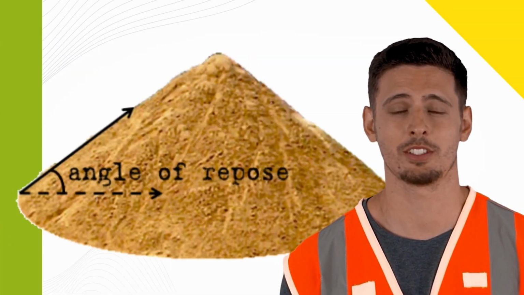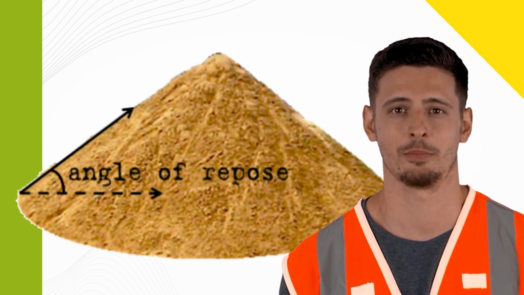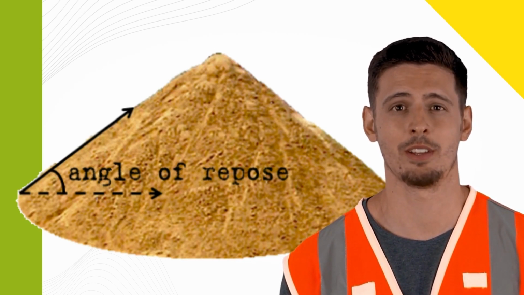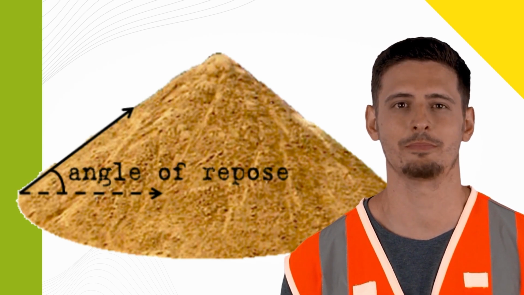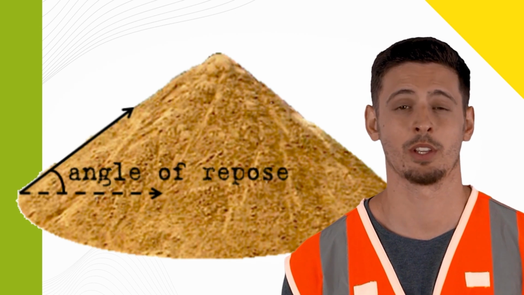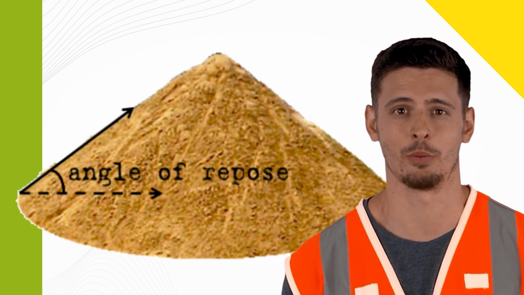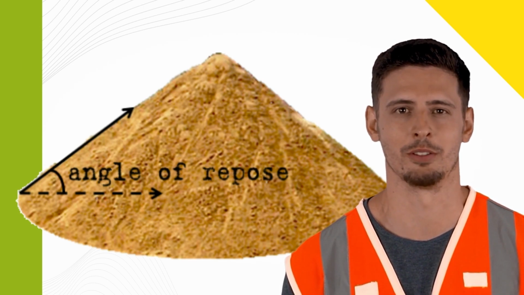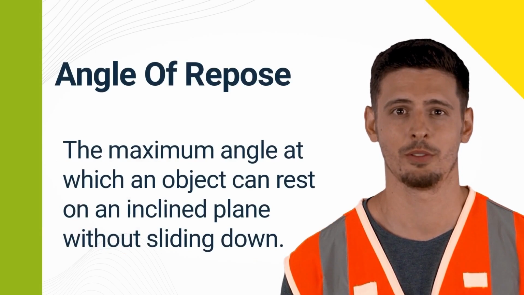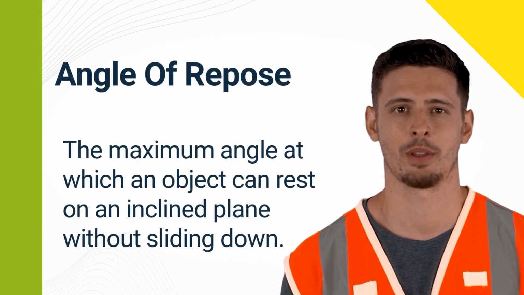When bulk materials are stacked onto a horizontal surface such as grain storage structures, grain pods, bunkers, or exterior ground piles, a conical pile will form. The angle of repose is related to the density, surface area, shapes of the particles, and the material's coefficient of friction. A material with a low angle of repose forms flatter piles than a material with a high angle of repose. In other words, the angle of repose is the maximum angle at which an object can rest on an inclined plane without sliding down.